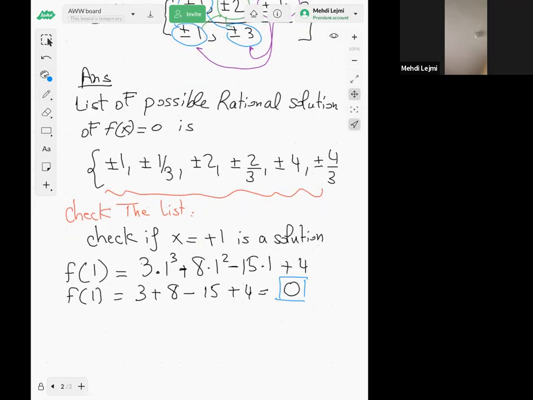So positive 1 is a solution of f of x equal to 0.